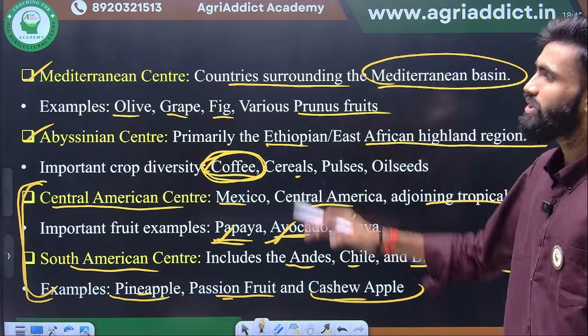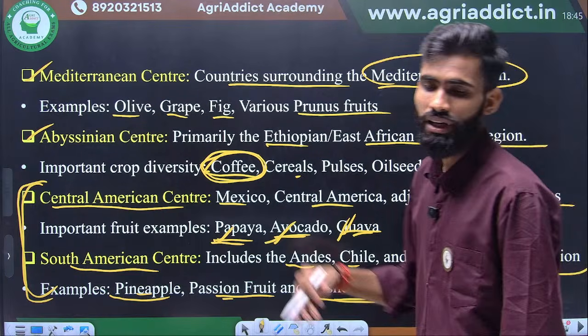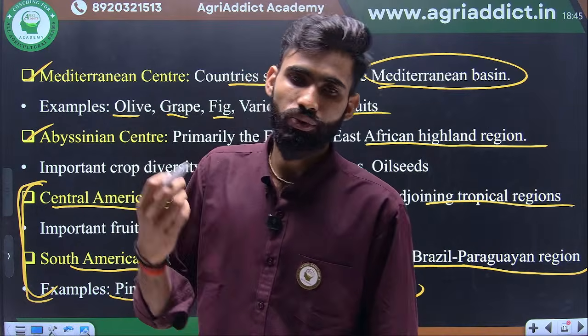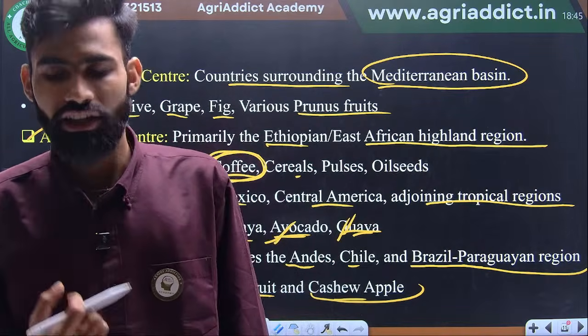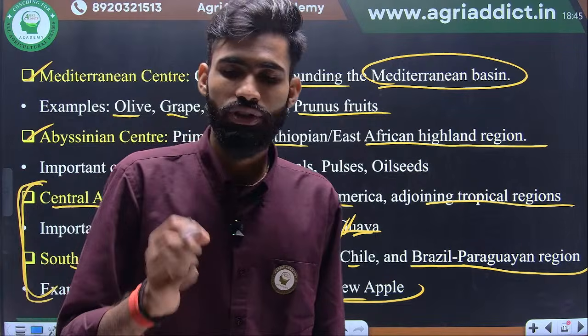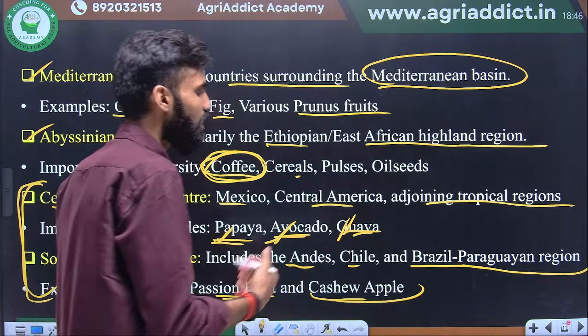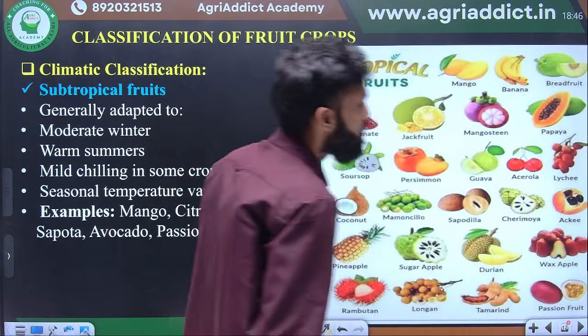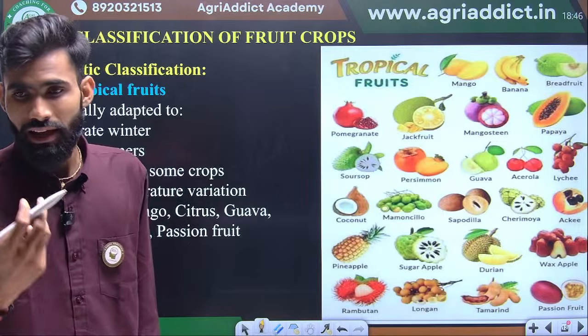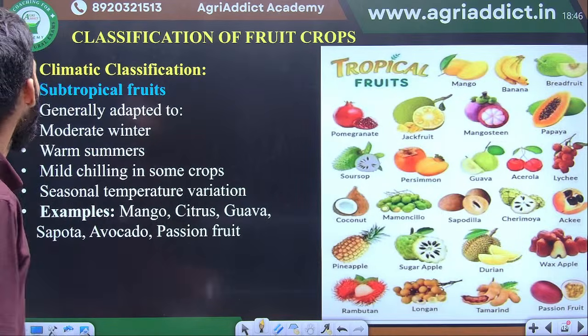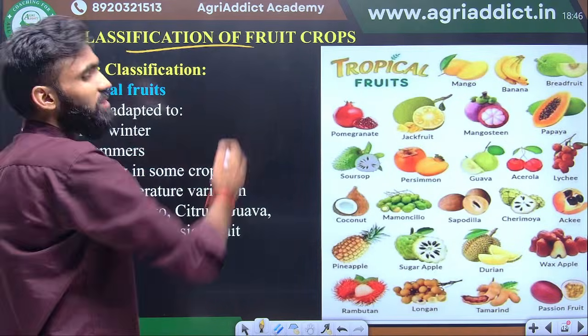Okay, so this is the total 8 centers of origin, and you should know the examples in each and every center of origin, what the major crops are. This will be seen in later slides, in the upcoming classes where we discuss crop-wise, crop-specific. Okay, so next one is the classification of fruit crops.